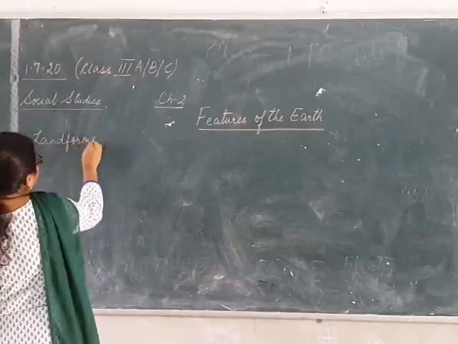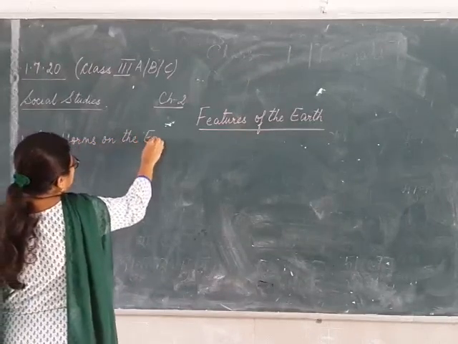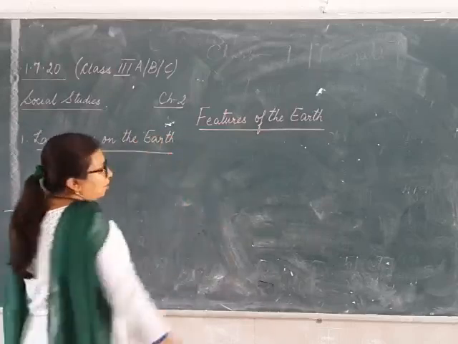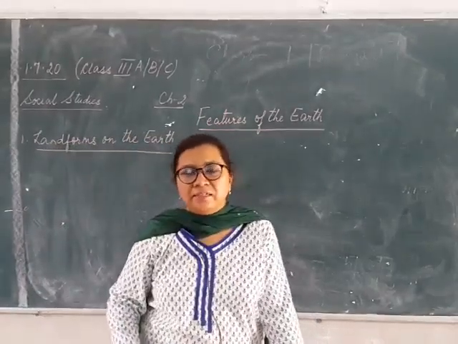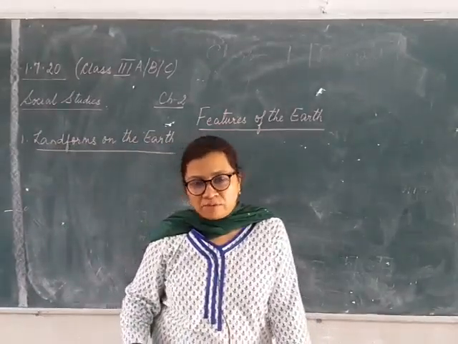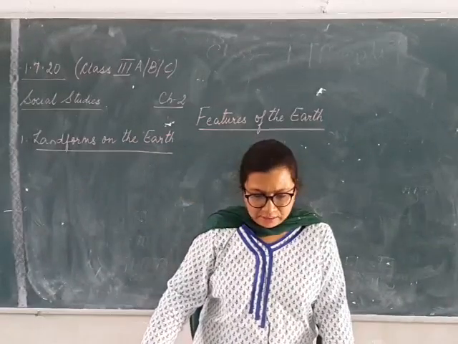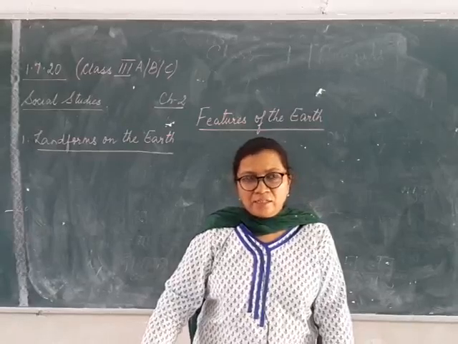Landforms on the earth. Now landforms, again it is made up of two words, that is land and forms. The Hindi word for land is bhumi.